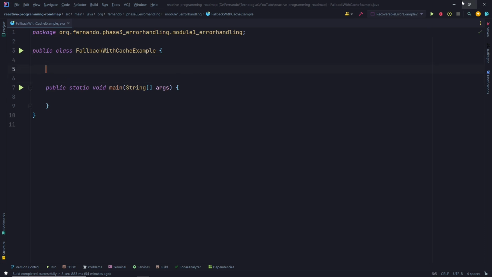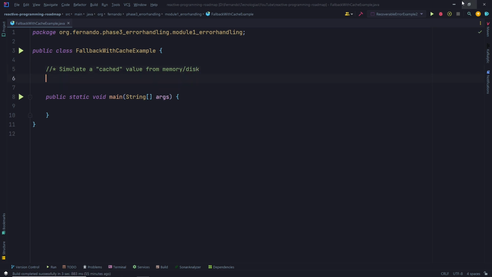Okay, first of all, let me add some comments in here so we can have a bit of an idea what we are doing. Let's simulate a cache value from, for example, memory, maybe a disk or external source.